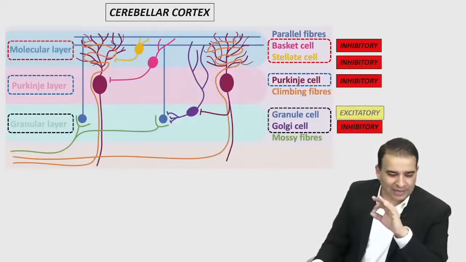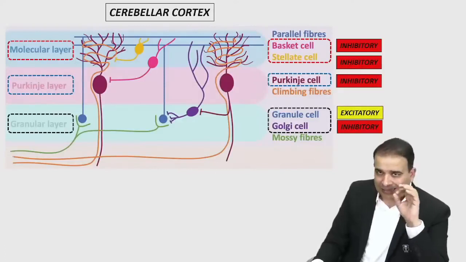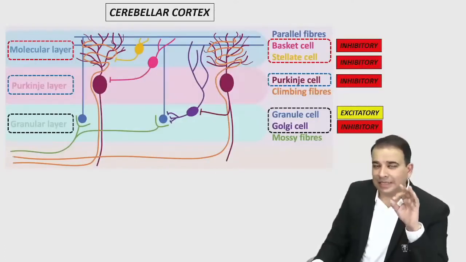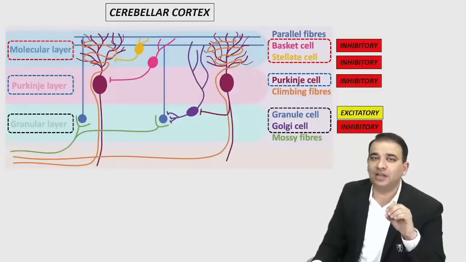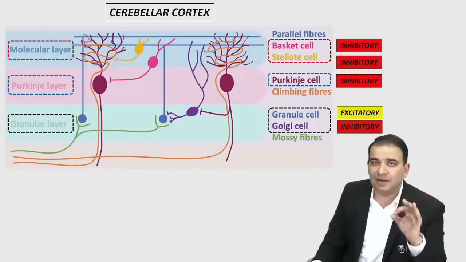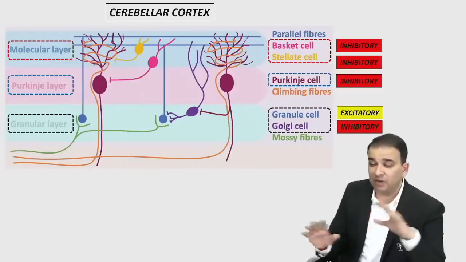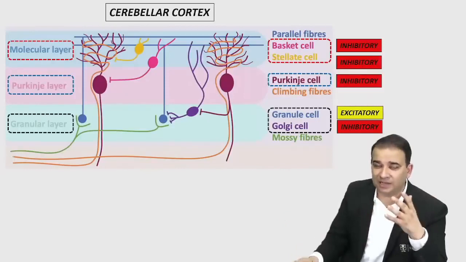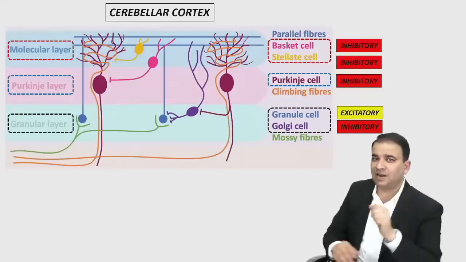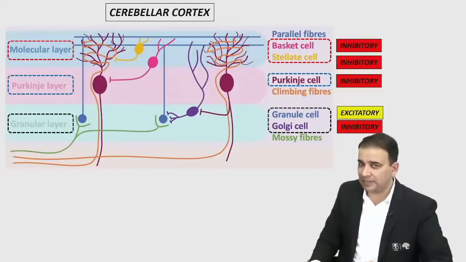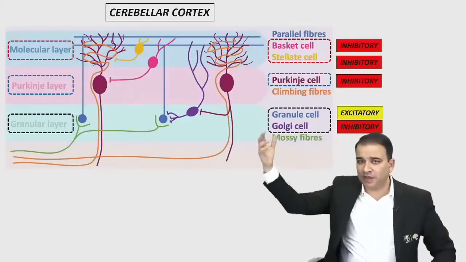The only excitatory cell is a granule cell, guys, and that's why cerebellar cortex is the largest collection of inhibitory neurons. इतने inhibitory neurons कहीं और होते ही नहीं है. That's one question here. What is the largest collection of inhibitory neurons? That is the cerebellar cortex here. Now I'll tell you a little more about these Purkinje cells and all.